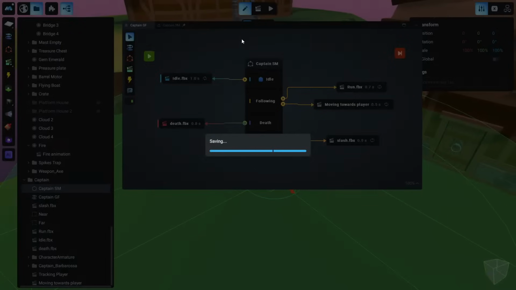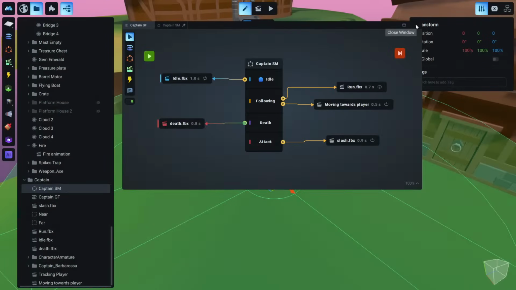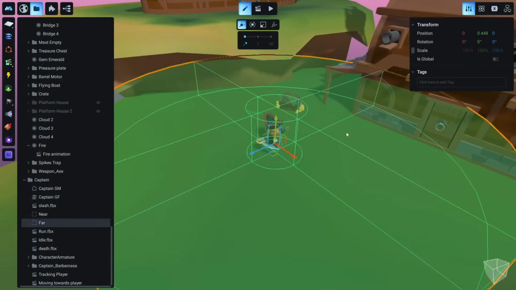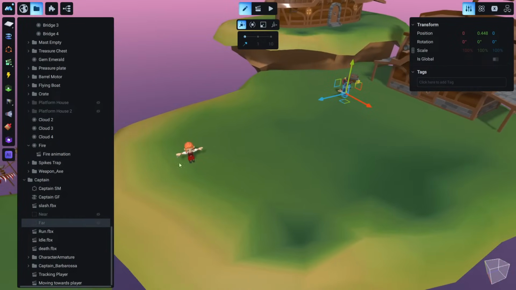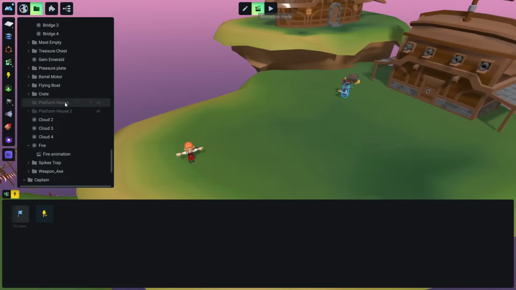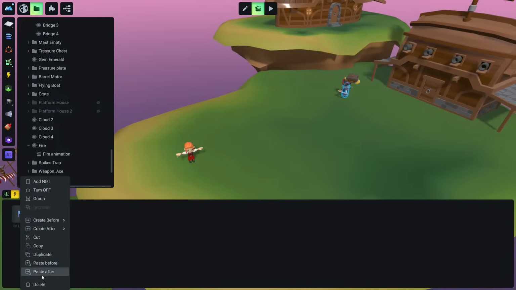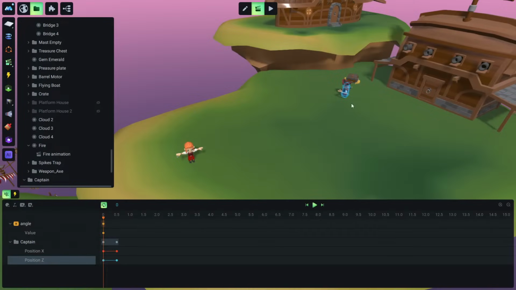So let me save this really quick. Let me close this now, and we can hide this far and near from the edit mode, just to be more clean. And now if you remember, when I set this moving towards player animation, for testing purposes I set a trigger here. So now we need to delete this, because this animation now that the character moves towards player will be triggered from the Gameflow.